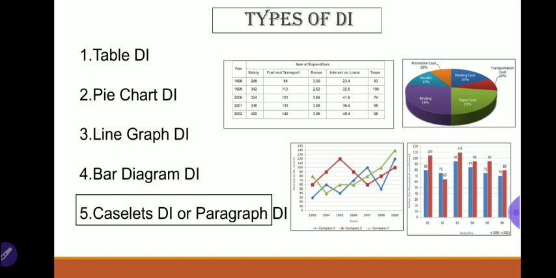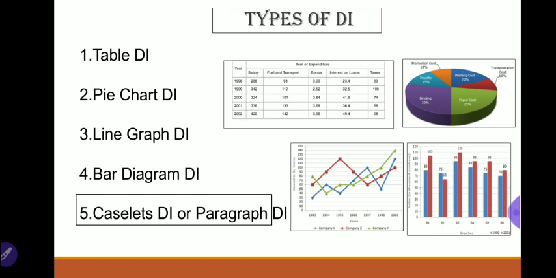In the previous four types of data interpretation, the data will be given in the form of either a table, a pie diagram, a bar diagram or a line diagram. So to interpret the data and solve the question, it is very easy. But in the Casslet DI or paragraph DI, the data is given in the form of paragraphs, and from that paragraph you have to analyze the data and solve the questions. So it becomes difficult or time consuming to solve the problems on Casslet DI and paragraph DI.